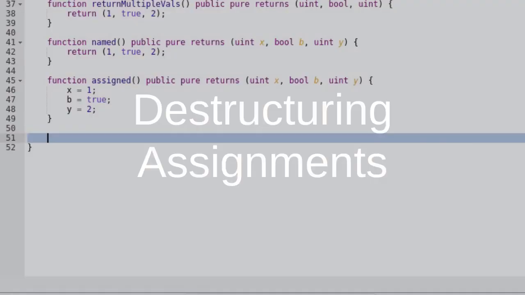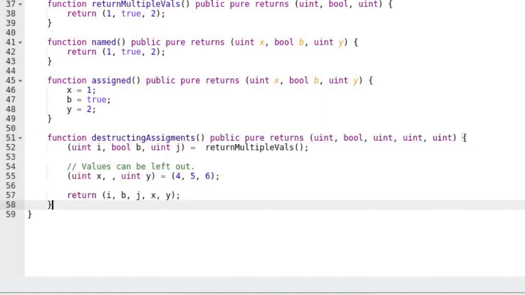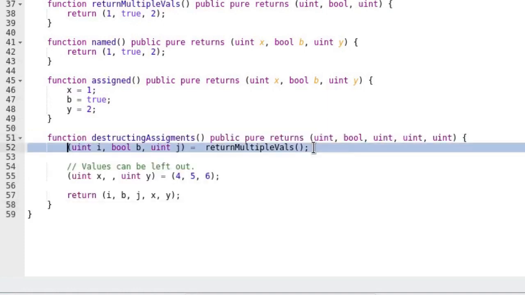How do you assign variables to the output of a function that returns multiple values? You use destructuring assignments. It's easier to understand by example than to explain what it is. So let's go through an example using actual code. Here we're assigning the outputs of the function returnMultipleVals. Notice that the types of the variables declared here on the left side are consistent with the types of values being returned from the function being called.